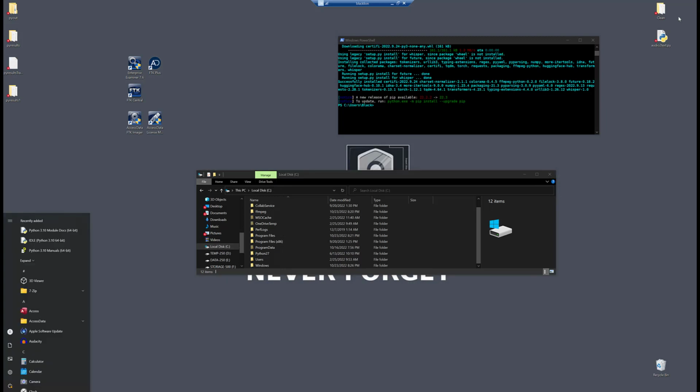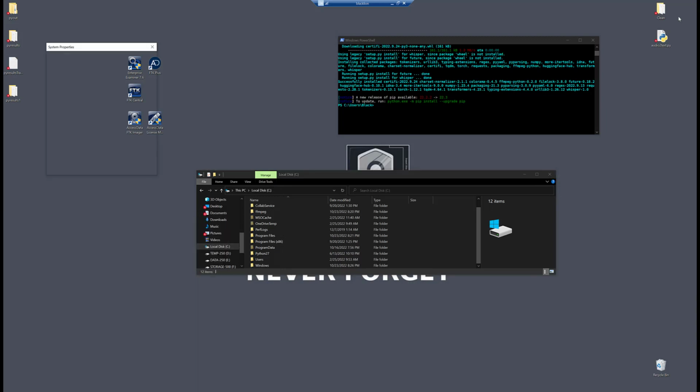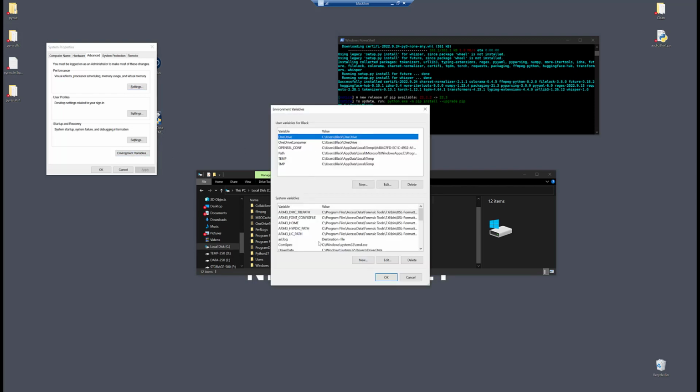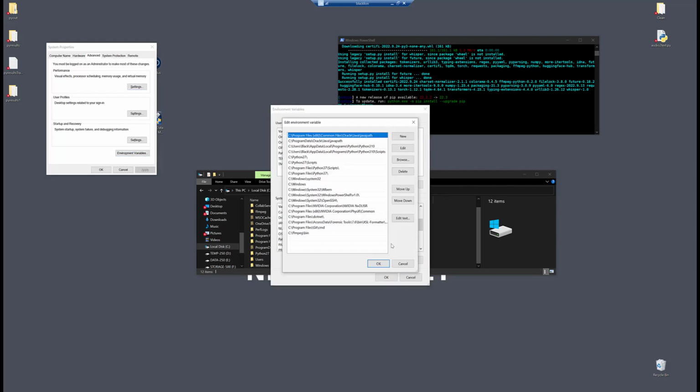Because what you need to do once you get that put on your C drive is you're going to need to load it into path. Okay? You need to have it in your path statement so that Python can get a hold of that when Whisper runs. Okay? So you'll want to have that in your path statement.